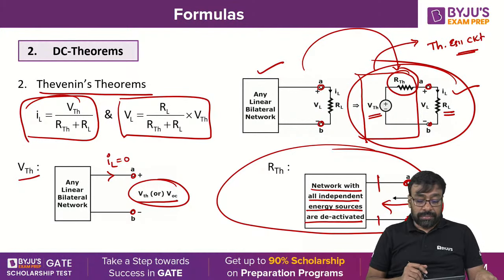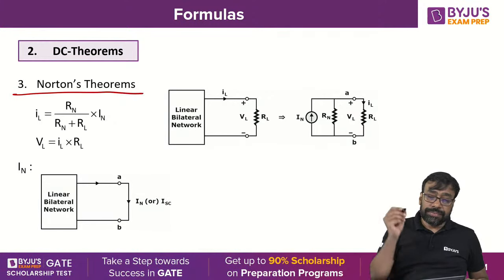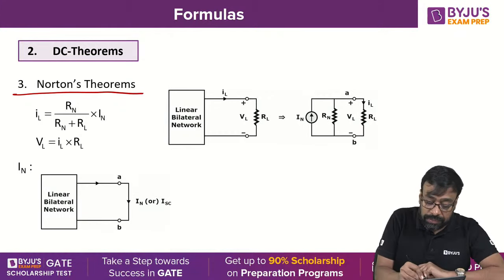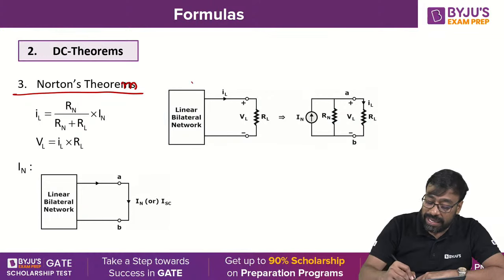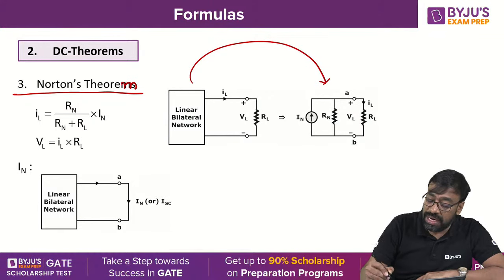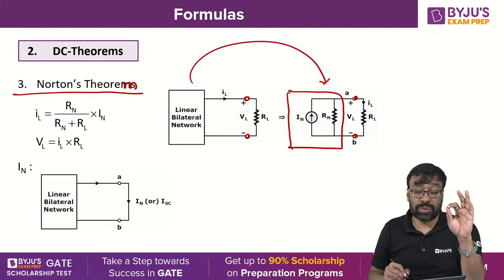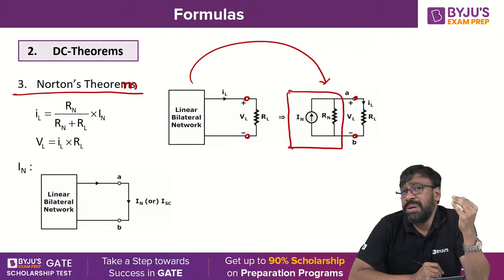Right. Shall we go now with Norton's theorem? Norton's theorem. Any linear bilateral network can be replaced by an equivalent practical current source with respect to the load terminals. Practical current source consists of an ideal current source with a parallel resistor.